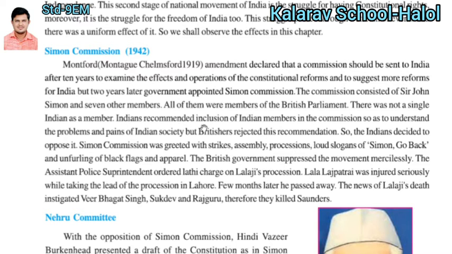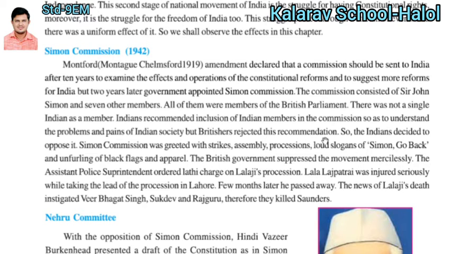Indians recommended the inclusion of an Indian member in the commission so as to understand the problems and pain of Indian society. But the British rejected the recommendation.